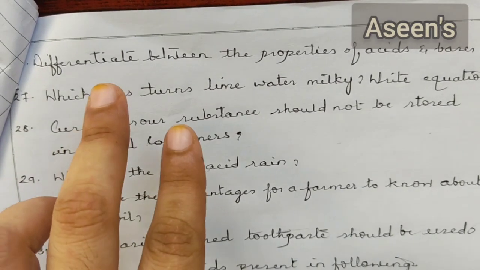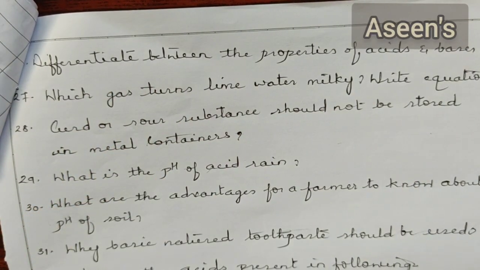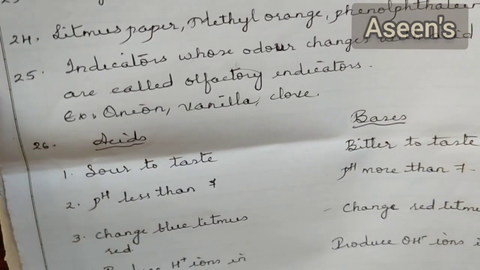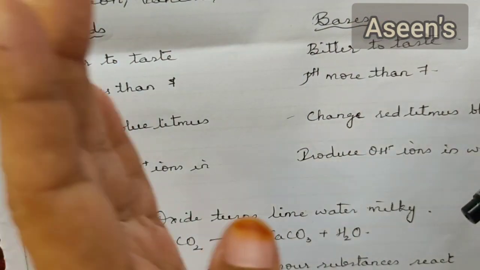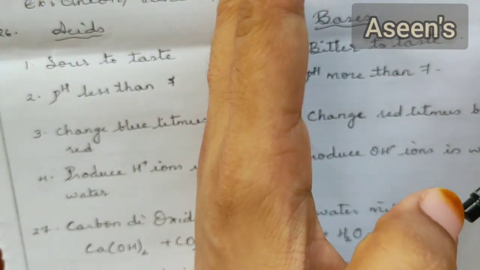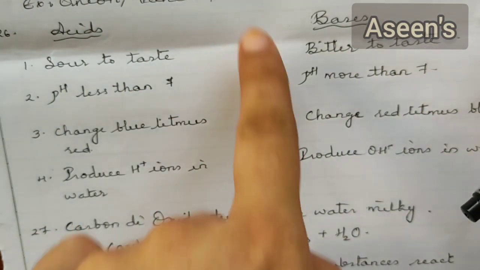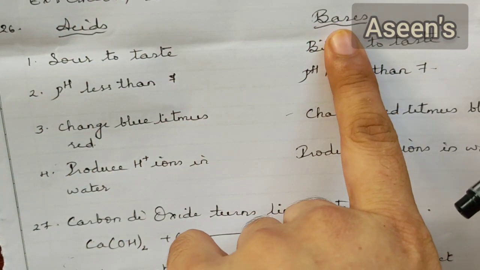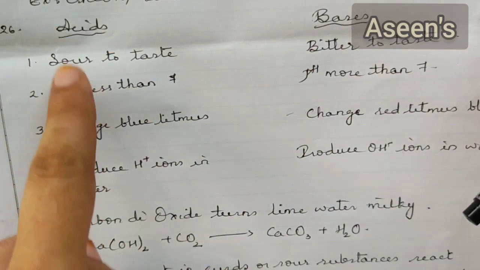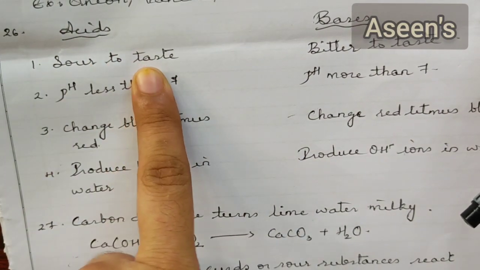Next question. Differentiate between the properties of acids and bases. A very simple way: whenever you are writing differences, always remember to divide your page into two parts. I have not used a scale over here, but in your case, please do use a scale. The first column is for acids and the second is for bases. Acids are sour to taste.